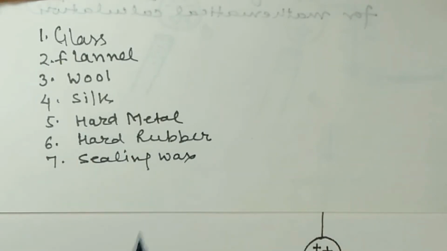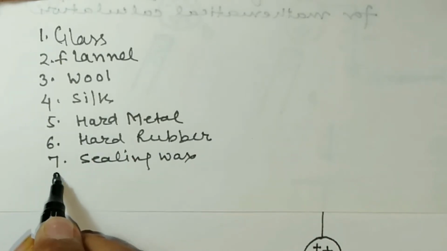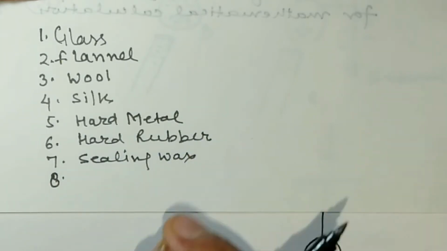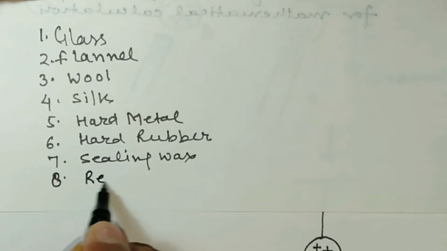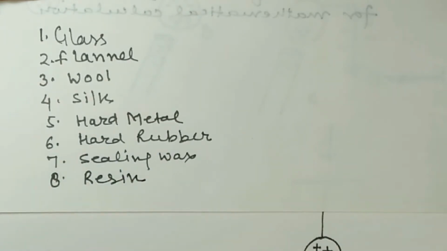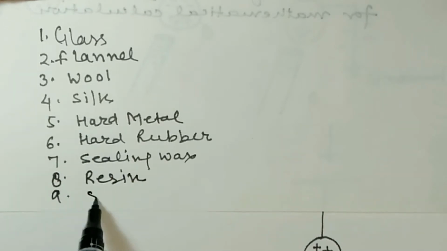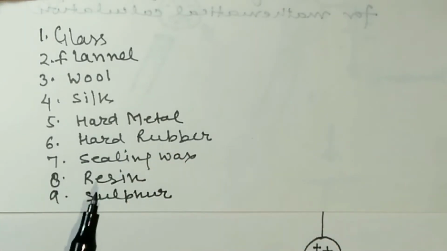Sealing wax is the wax which we use to seal any material. As we have seen, when something is very confidential, we use some seal on that. That is called sealing wax. The eighth is resin. And the ninth is sulfur. This is the electrostatic series.